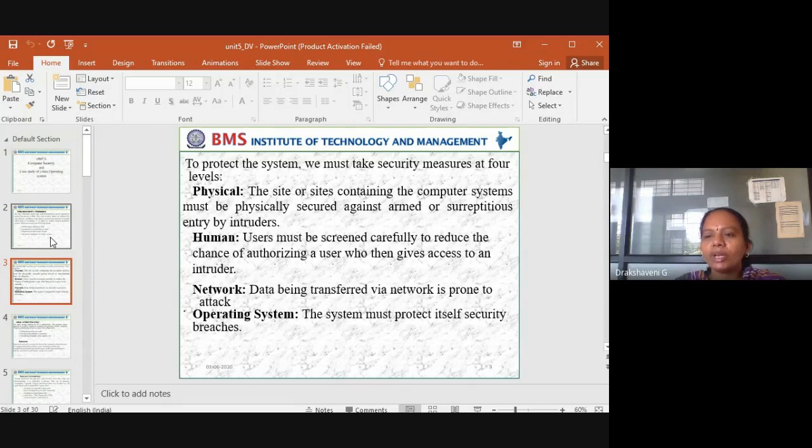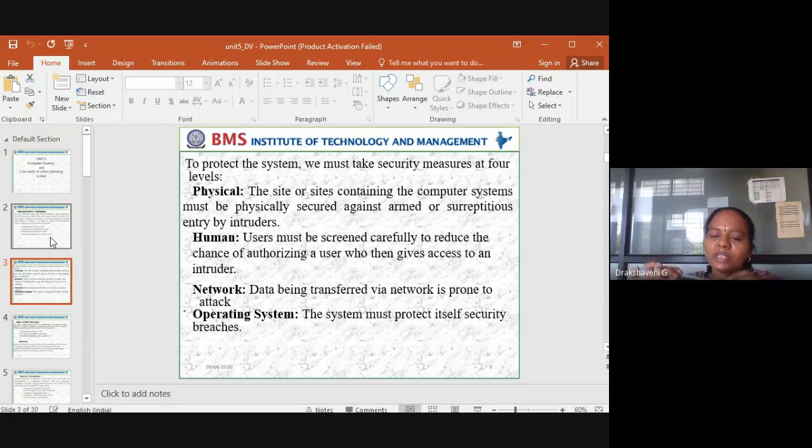Physical: any components, physically, should also be suitable. Take an example, this is a pen. The physical parts of this pen, the refill, the inside ink, this cap, and this back side, everything should be proper. Suppose the plastic blue part is broken, then you cannot write.